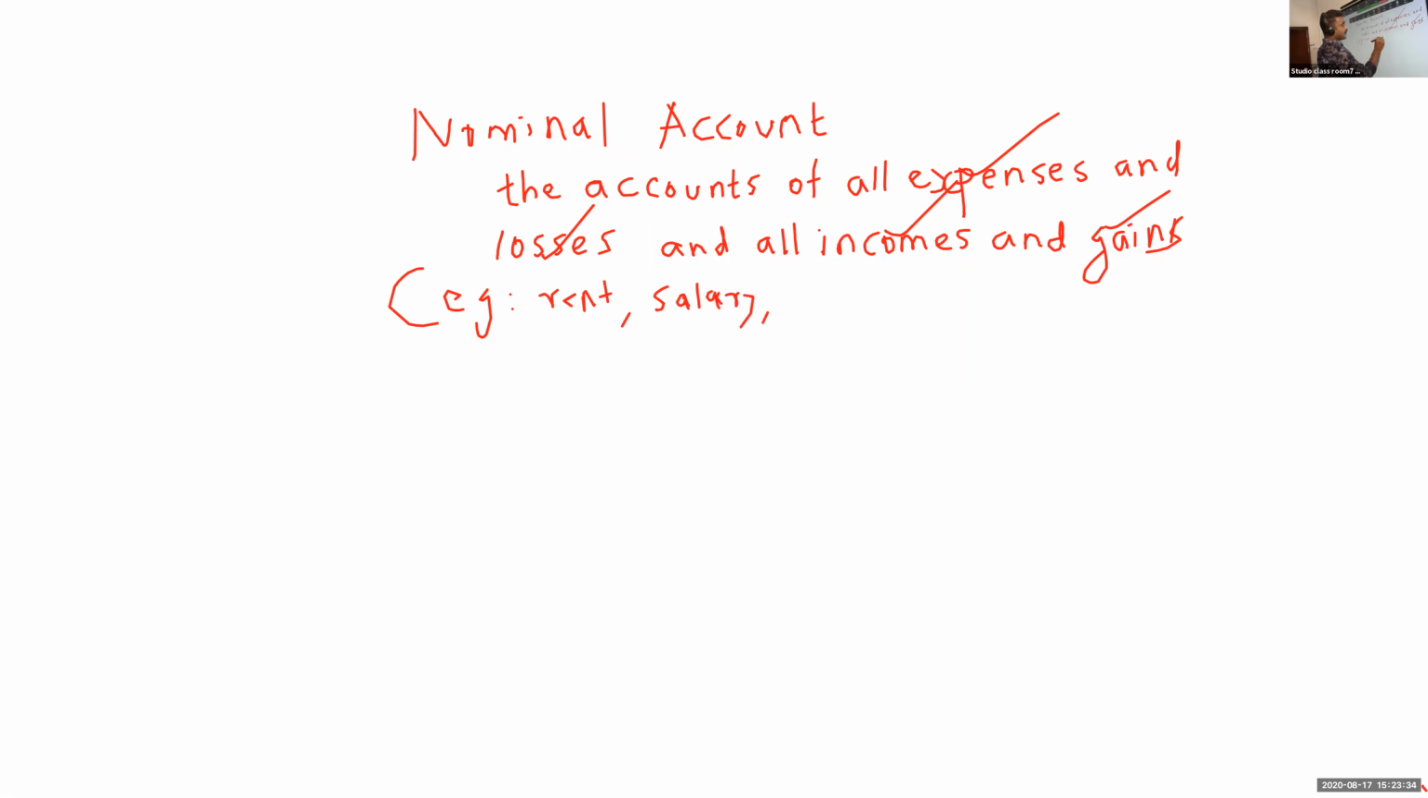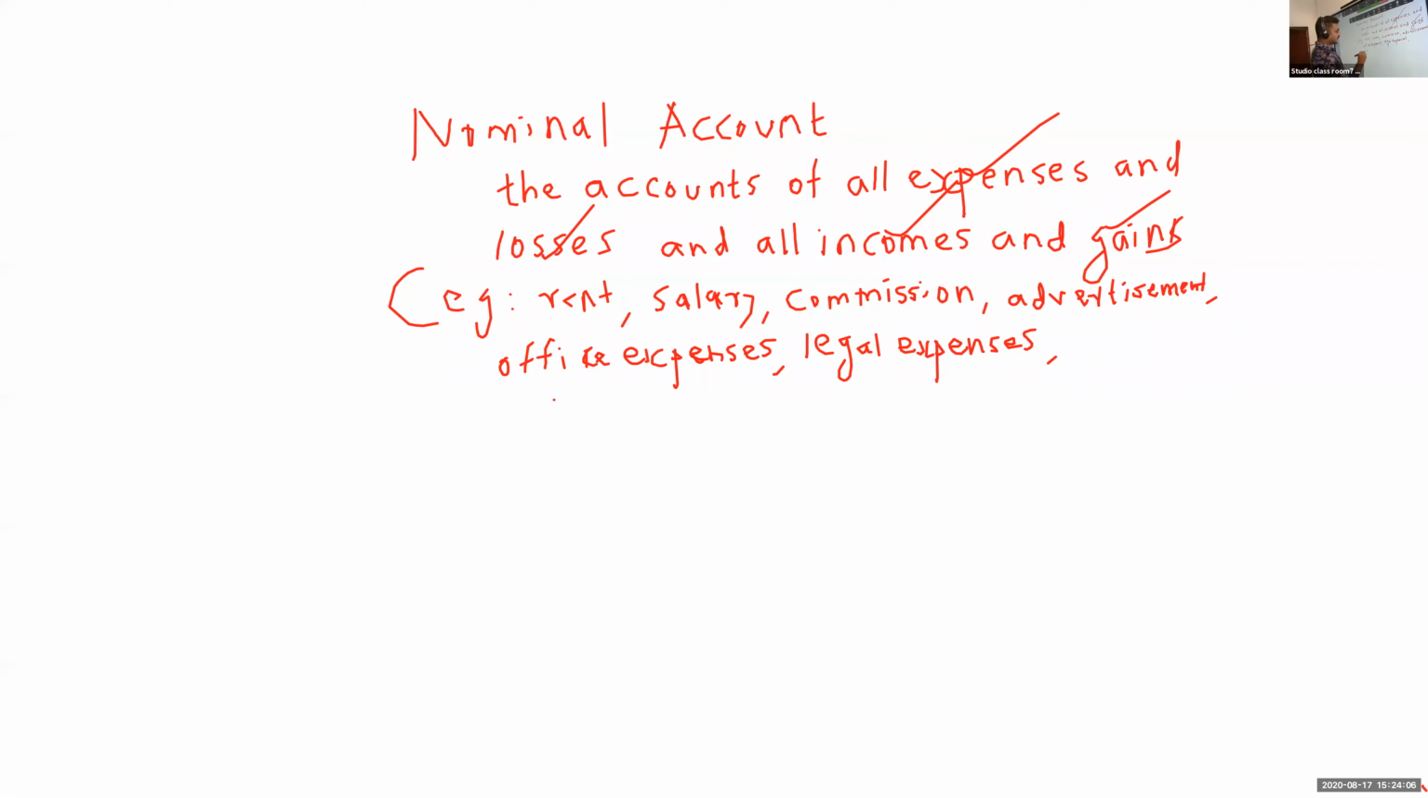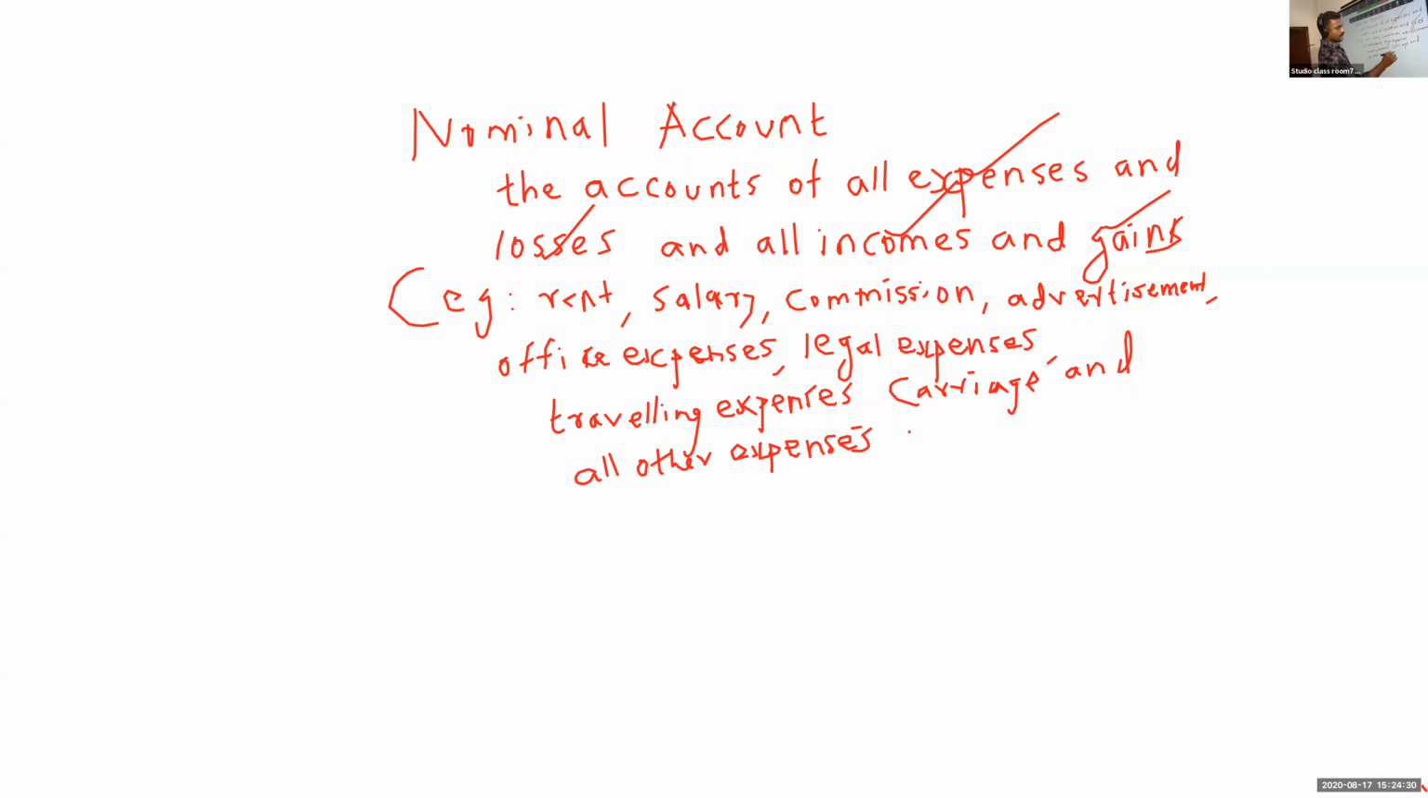then commission, advertisement, office expenses, legal expenses, traveling expenses, carriage, and all other expenses, and incomes.